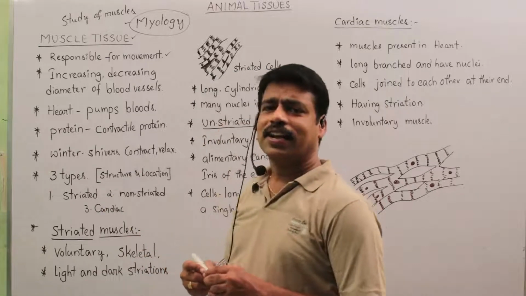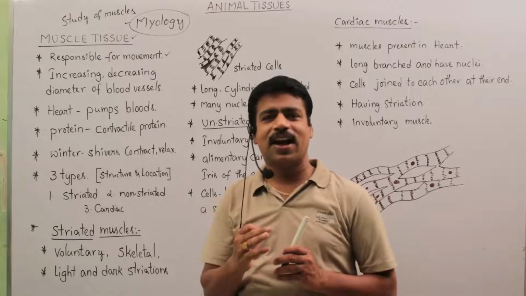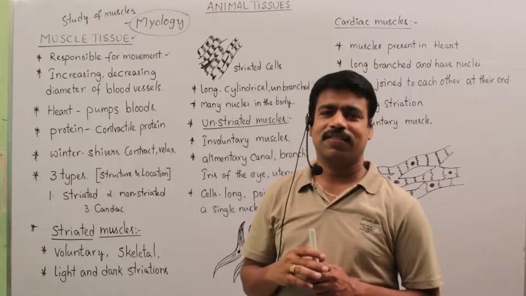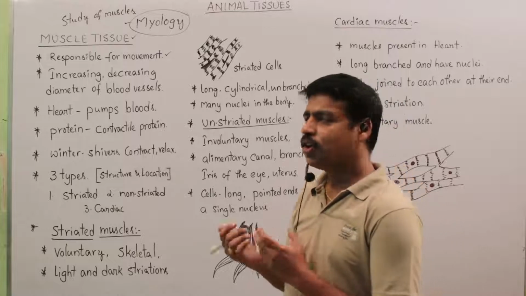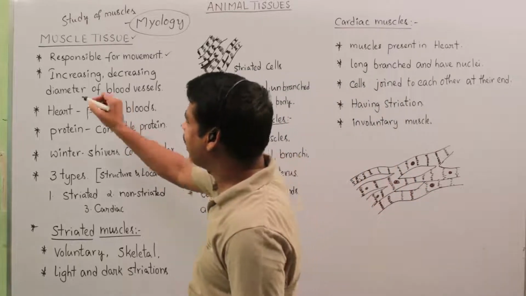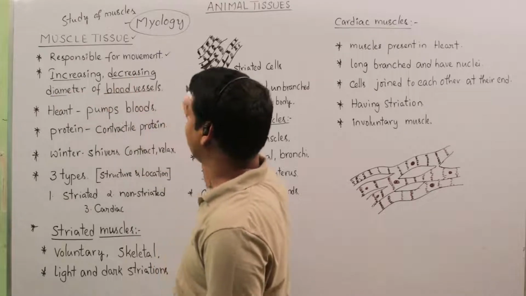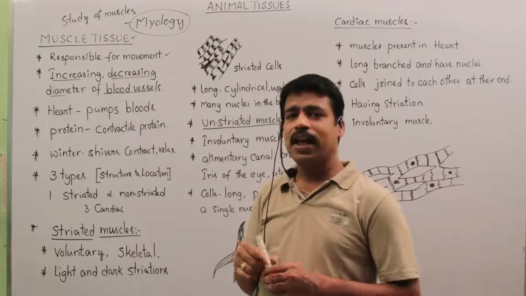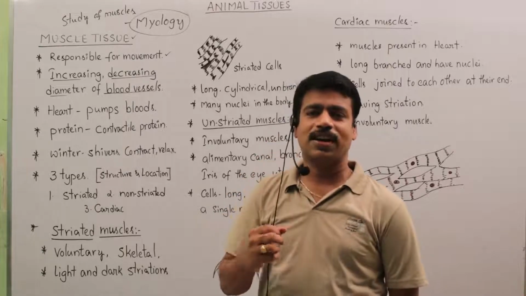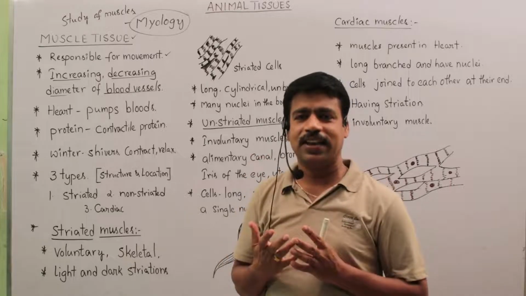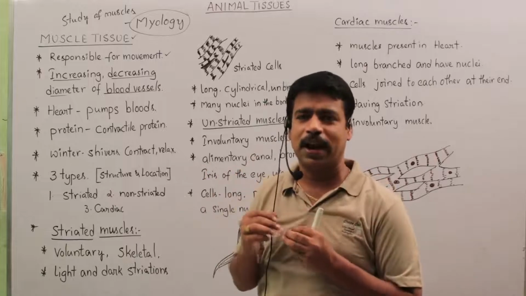Muscles also help in increasing and decreasing the diameter of blood vessels. What is the importance of this? For example, when the heart systoles, the blood pressure is increased, and the blood passes forcefully into the blood vessels.